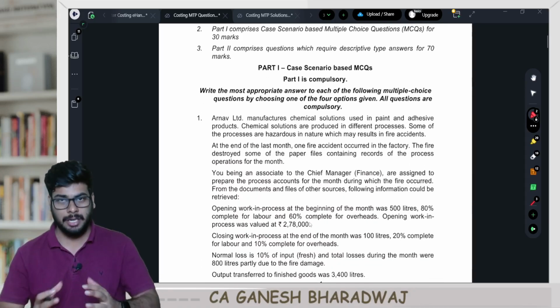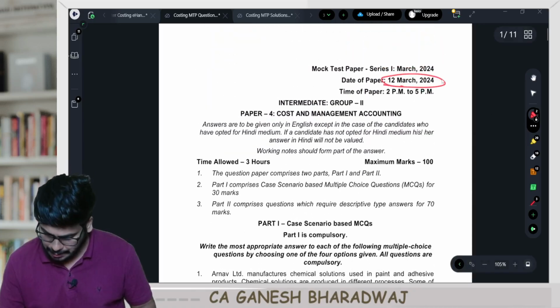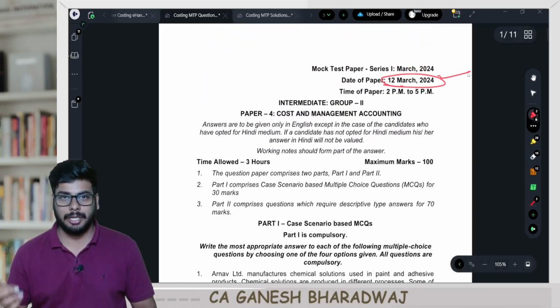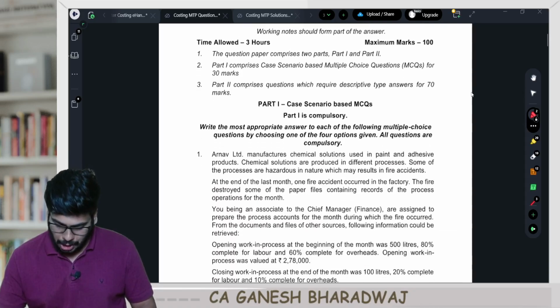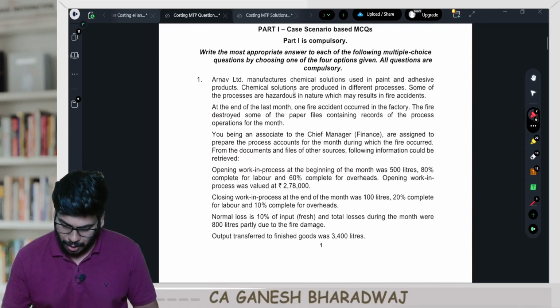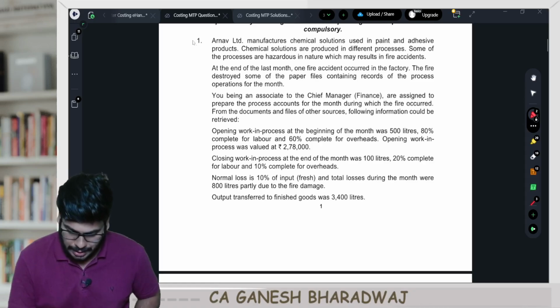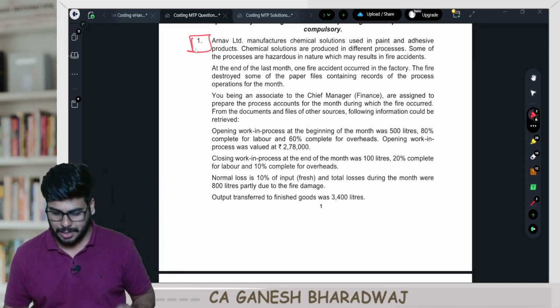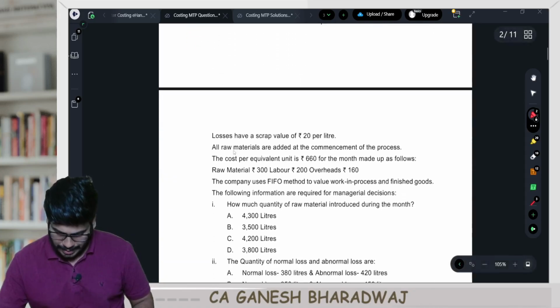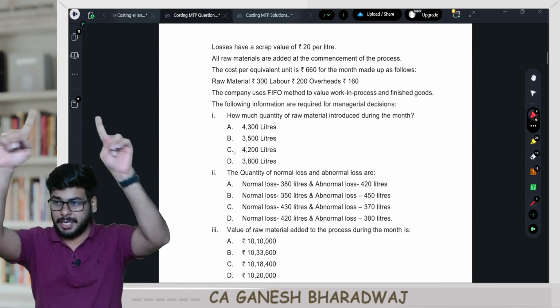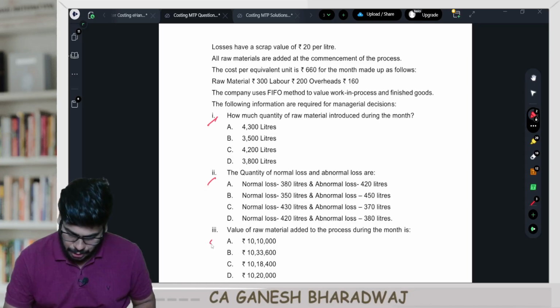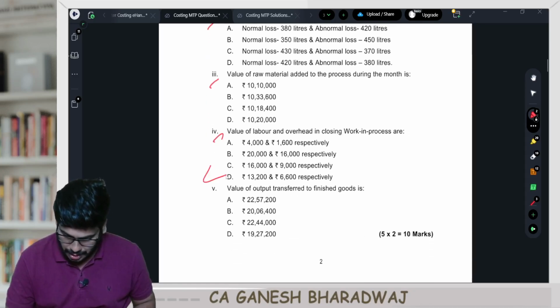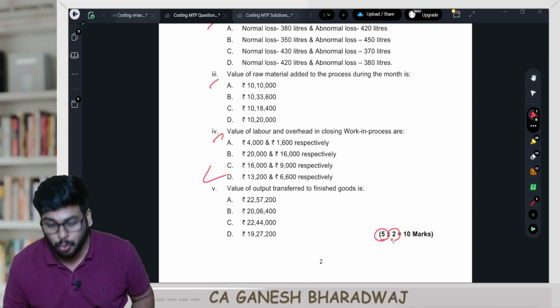I have just taken your mock test paper. This is the latest mock test paper that got released on the 12th of March. Look at this. So what they have done is, this question number 1, this is the case study question number 1. One big question is there. From the single case study, they have asked you for 5 questions. Each question is carrying 2 marks each.